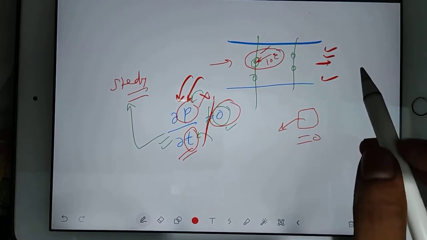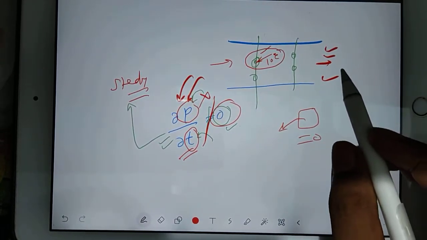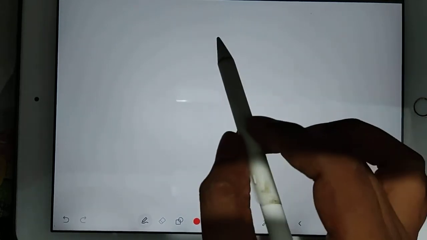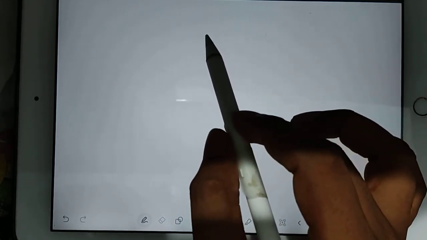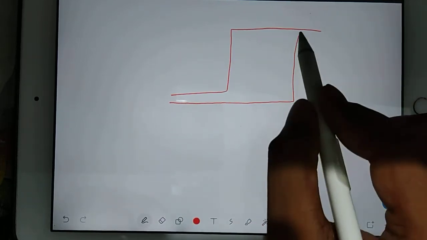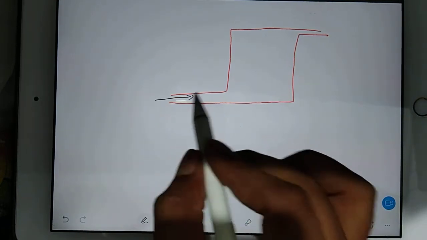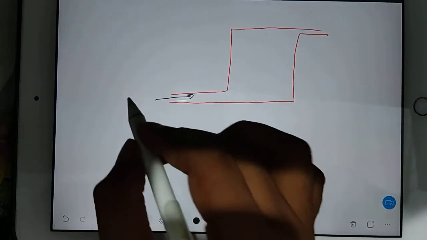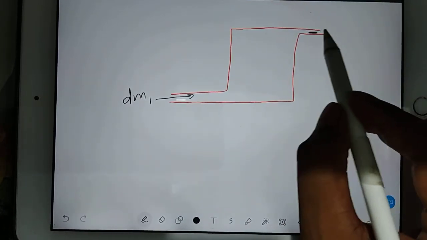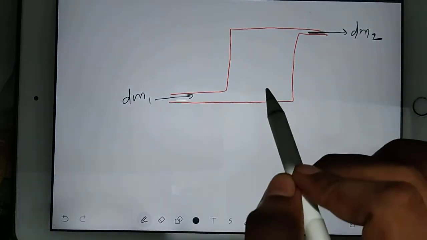So right now we are going to apply our first law in unsteady flow. It is very easy. In an unsteady flow, the properties at any point in the control volume vary with time. So first of all we have to discuss our control volume. Suppose you have this kind of system. In this system, from here flow is entering. I am considering a small mass dm1 is entering, and because it is unsteady flow, I am considering our mass will change, dm2.